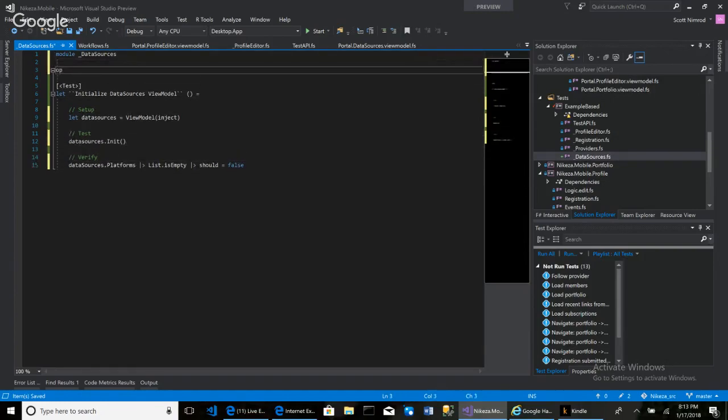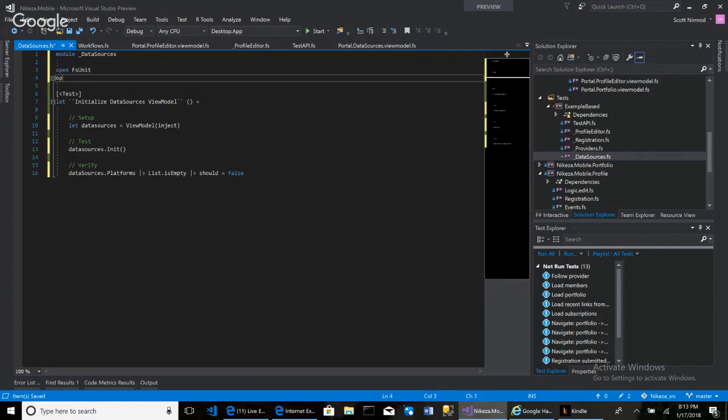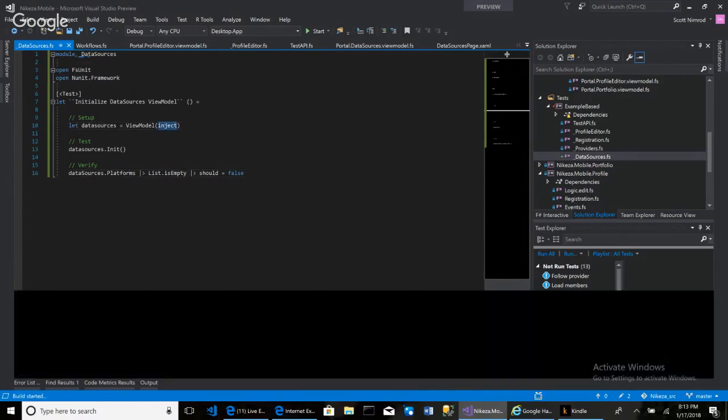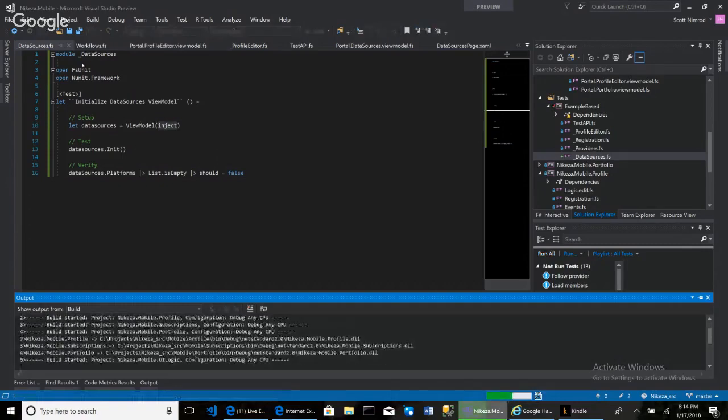So we need to import this FsUnit, and we need to import this FsUnit.Framework, or something like that. Where's my IntelliSense at? My IntelliSense doesn't appear to be working. And I need to define this inject, but I don't have any red squigglies. I should at least have some red squigglies.